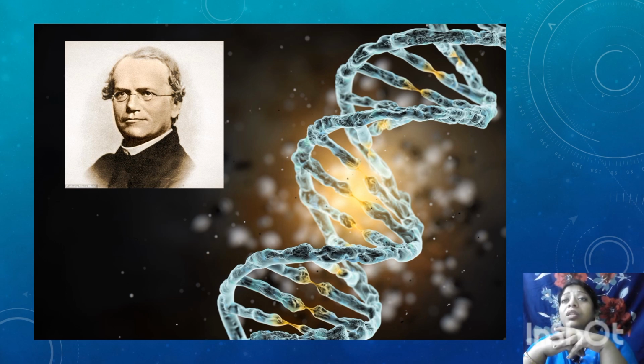He thought, let me go for an experiment using this pea plant, and only after this thought he started to cross-fertilize the plants, using cross pollination. So this is a small story.